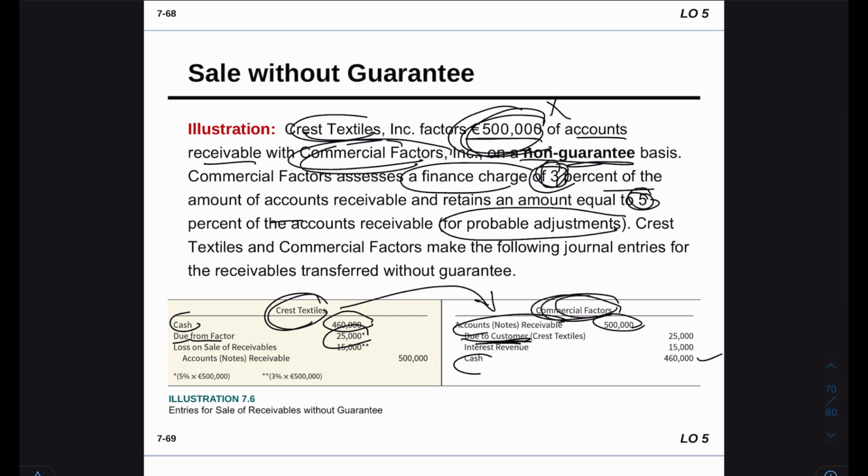And the 3%, which is the charge from Chris Textless, is considered a loss on sale of receivables. But for the commercial factor, it's considered revenue, because they earn revenue from that finance charge. And from Chris Textless's perspective, they will write off their accounts receivable, because we sold our accounts receivable to the commercial factor, so now we no longer have any accounts receivable. And the commercial factor is going to have the accounts receivable with the full amount.